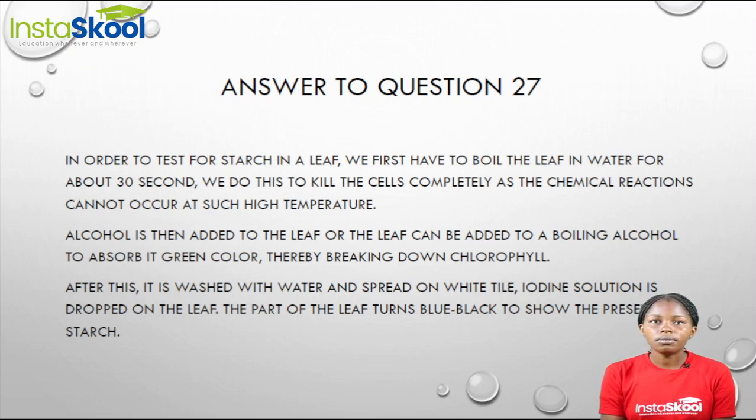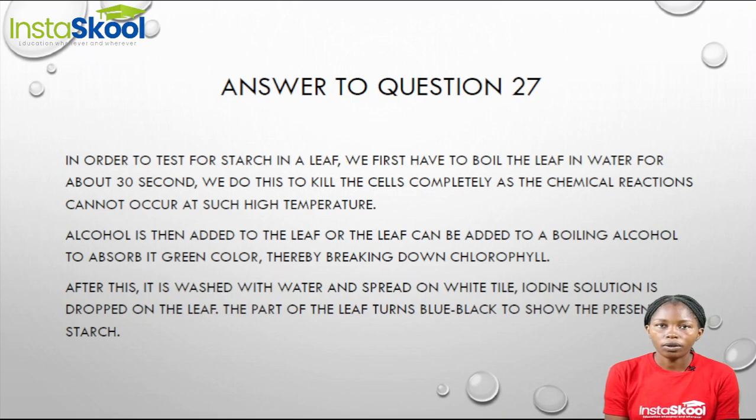Doing so helps to kill the cells completely because chemical reactions within the leaf cannot occur at high temperature, that is the temperature of the water in which you are boiling it. Now, after boiling the leaf for 30 seconds, we add alcohol to the leaf. We can either add alcohol or put the leaf into boiling alcohol. This will help to absorb the green color of the leaf and it will break down the chlorophyll.